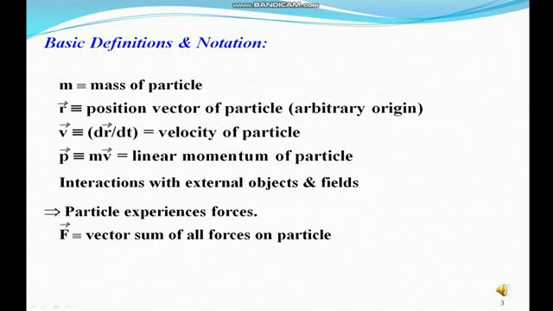Linear momentum, or simply momentum, is the product of the mass and velocity of the particle. It is a vector quantity. The linear momentum of a particle, denoted by p vector, is the product of mass and velocity. As a consequence of interaction with external objects and fields, the particle experiences forces of various types, for example gravitational force or electrodynamic force. The vector sum of all forces on the particle is denoted by capital F vector. It is also called the total force.